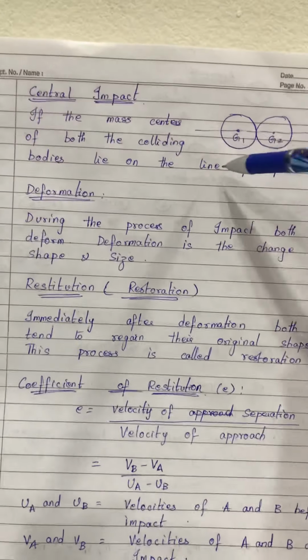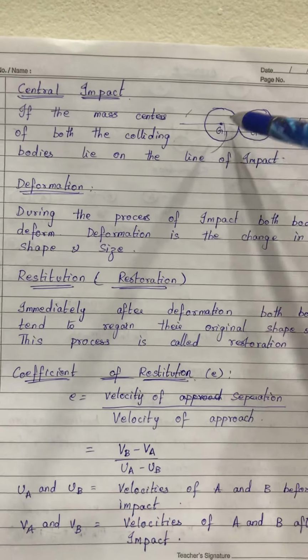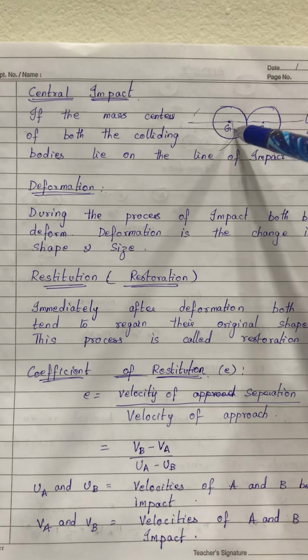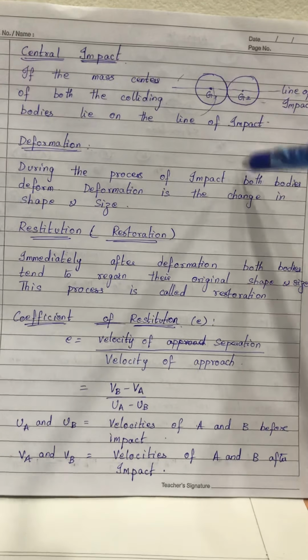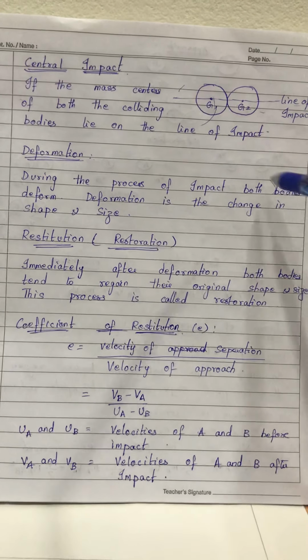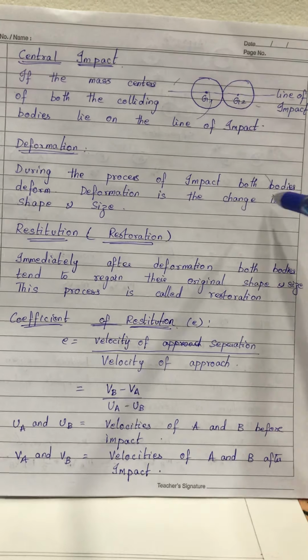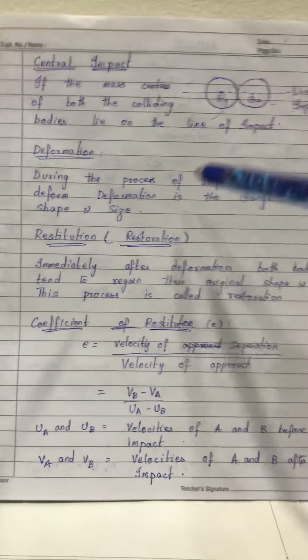Next, central impact. If the mass centers of both the colliding bodies, A and B are the colliding bodies, if the mass centers, that is G1 and G2, are lying on the line of impact, then it is known as central impact. Now, what is deformation? During the process of impact, both the bodies exert a large amount of forces on each other, because of which there is a change in shape and size.